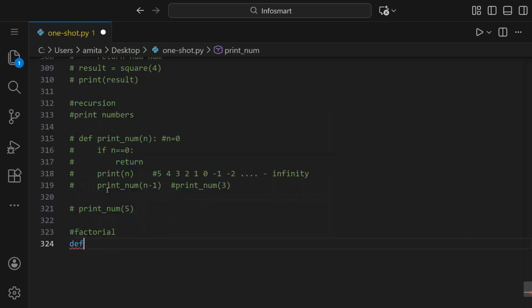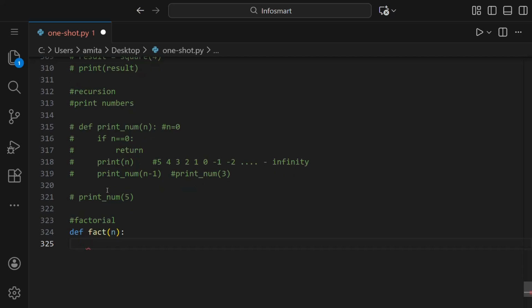For factorial, first we'll name the function fact, then n is the parameter and colon. Then we'll see how factorial will work. If we have to take out the factorial of 5, then 5 factorial will be 5, that is n, then we'll multiply it by n minus 1, then multiply it by n minus 1 minus 1, and so on like this.